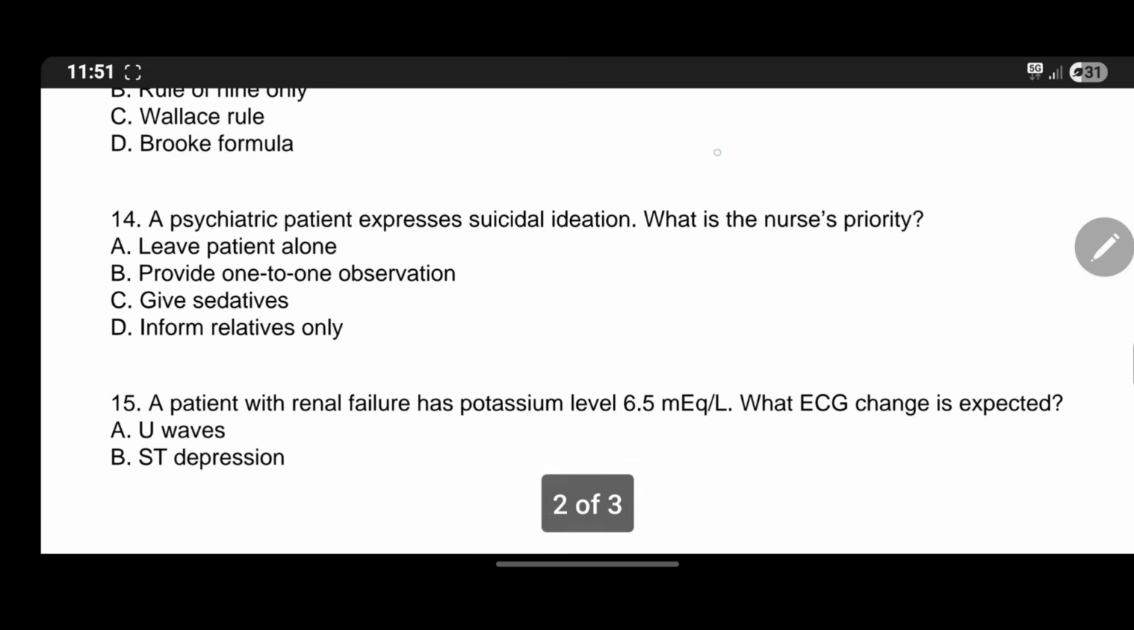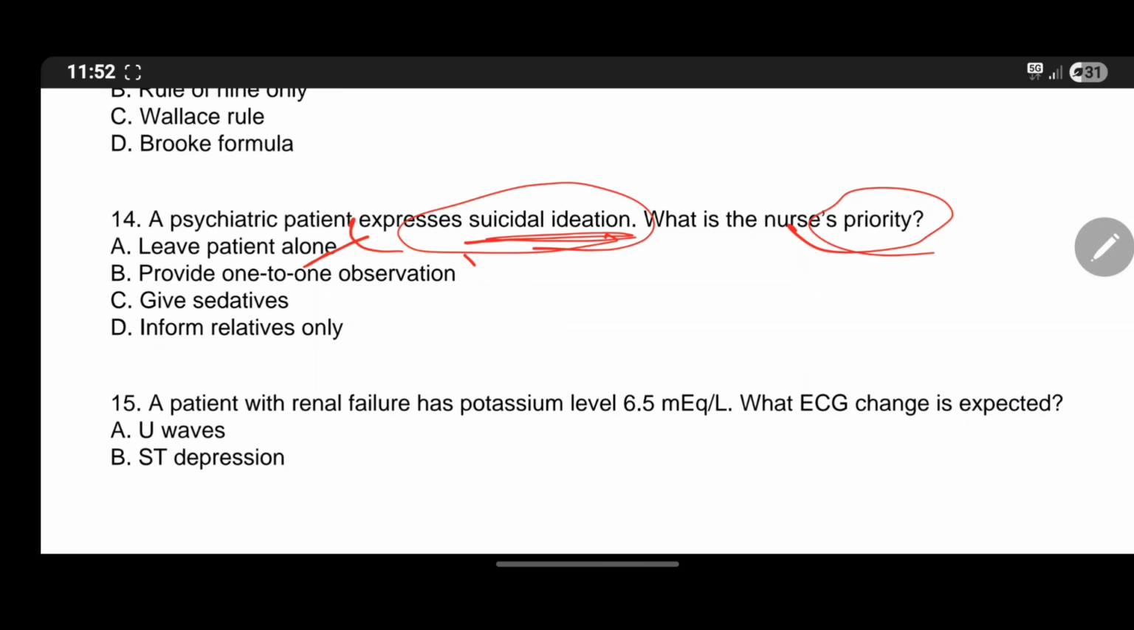A psychiatric patient expresses suicidal ideation. What is the nurse's priority? A. Leave patient alone. No. B. Provide one-to-one observation. C. Give sedatives. D. Inform relatives only. As the patient has suicidal ideation, our priority is to watch the patient closely. So provide one-to-one observation is the answer.